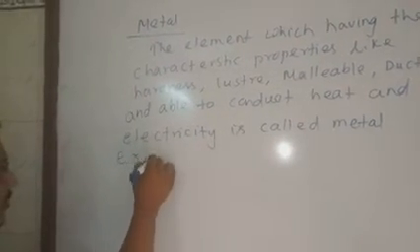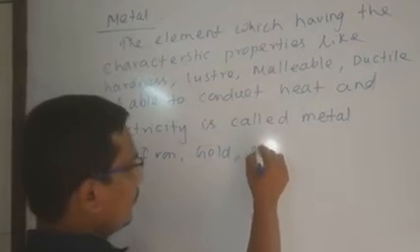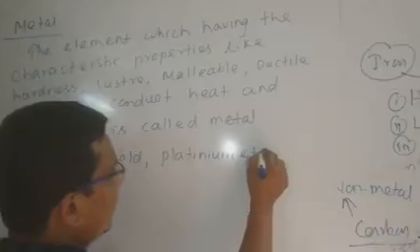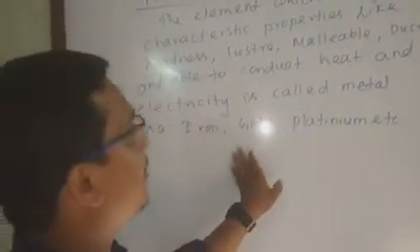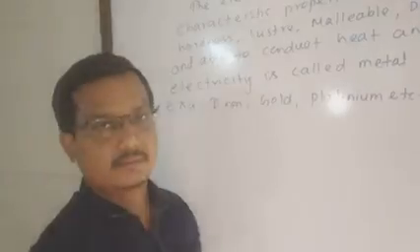Examples: iron, gold, platinum, etc. These are the examples of metal. In the periodic table, 80% of the total elements are metal.